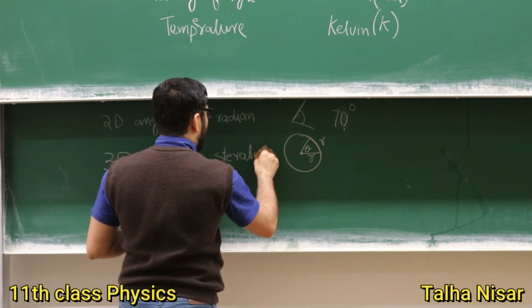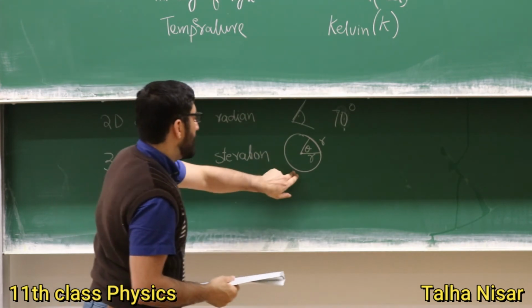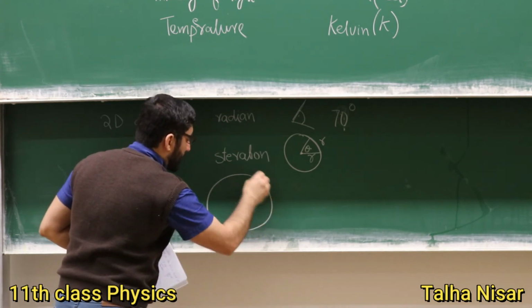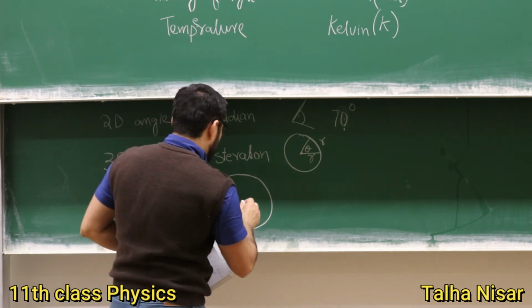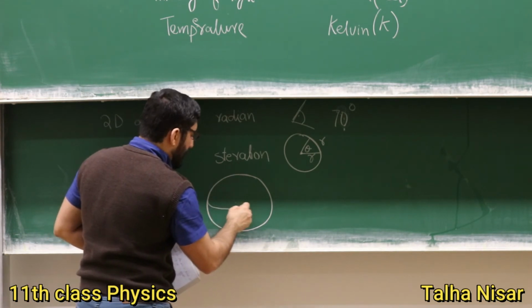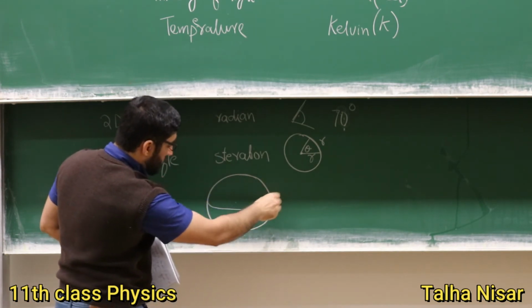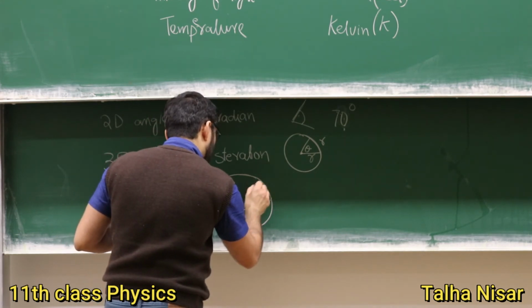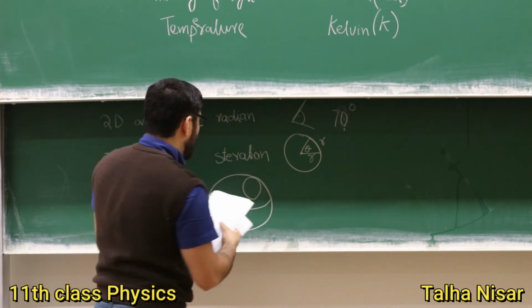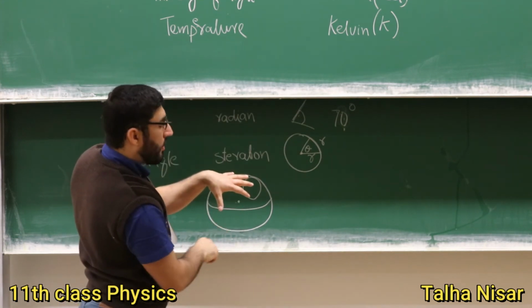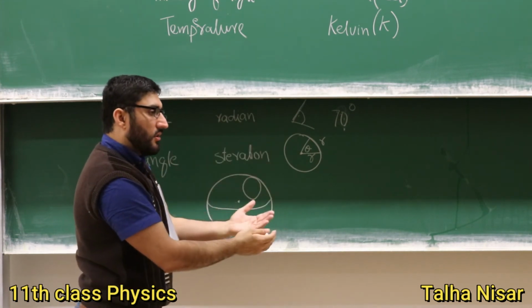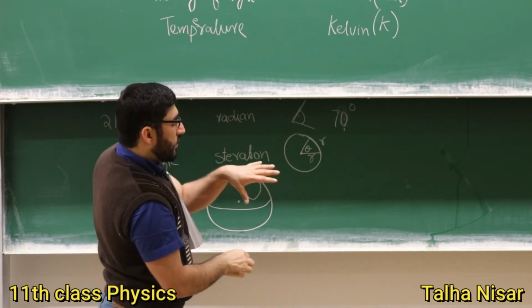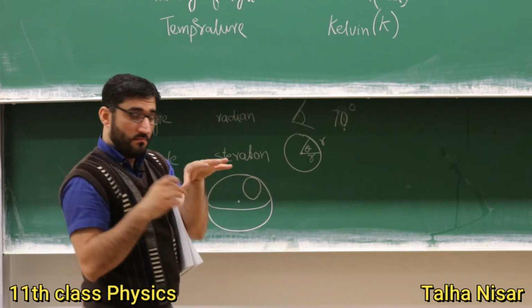So how do we define 1 steradian? Here we define what is 1 steradian. So we have not a circle, but the three-dimensional object. This is just to give you some idea. From the center, this is the area on the surface of the ball. For example, we have a spherical object, a ball.